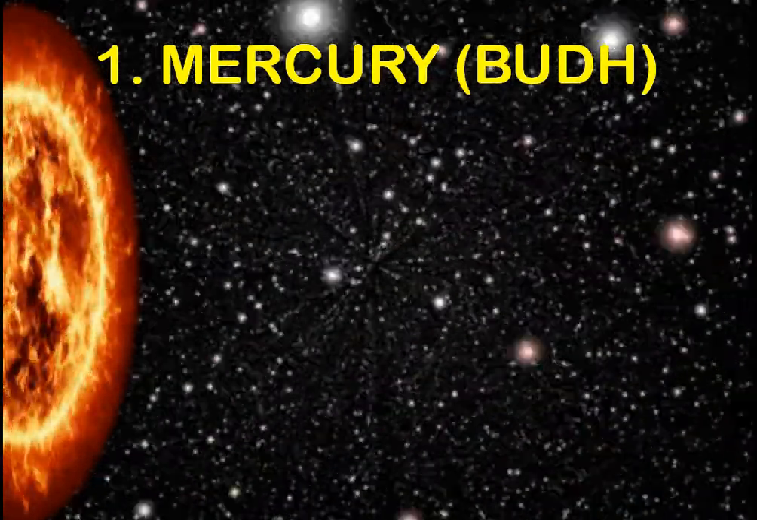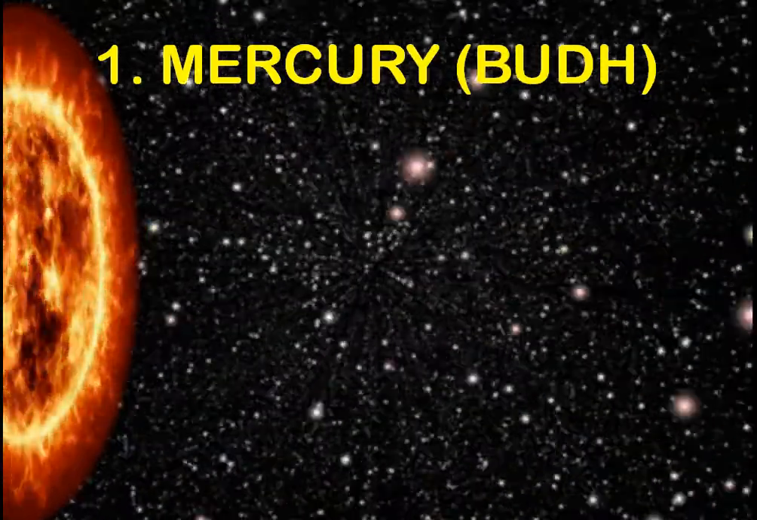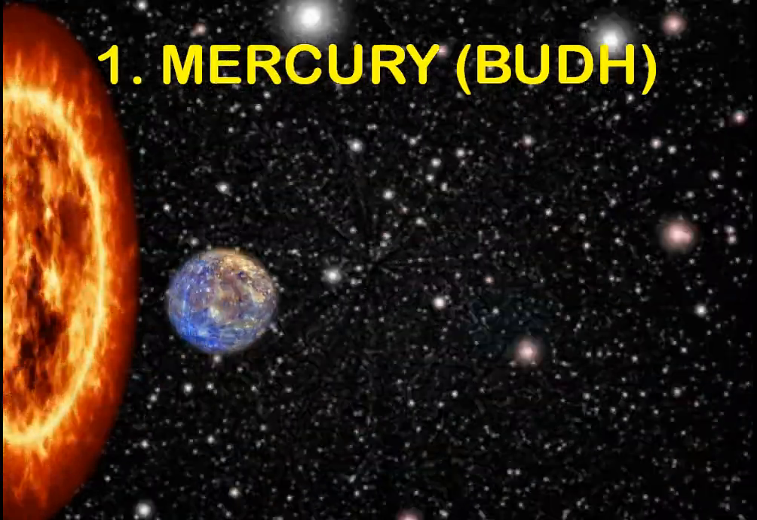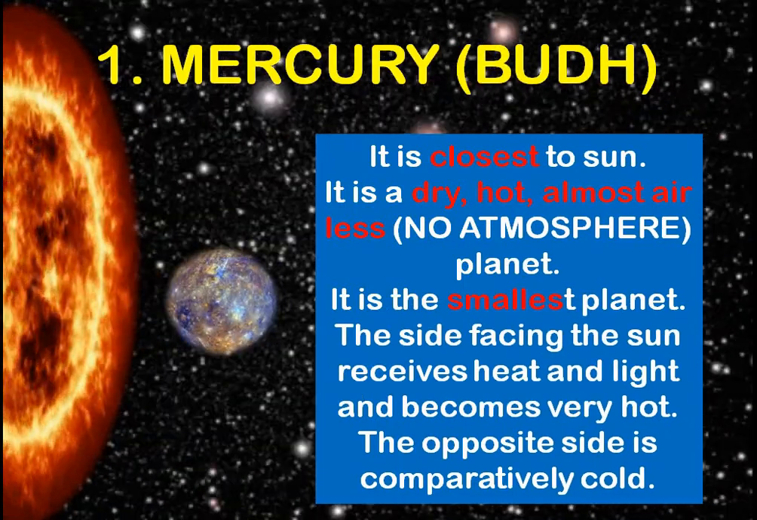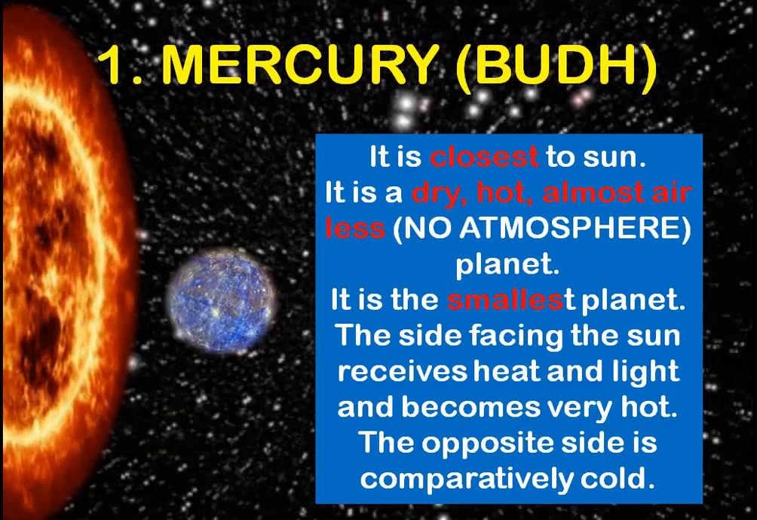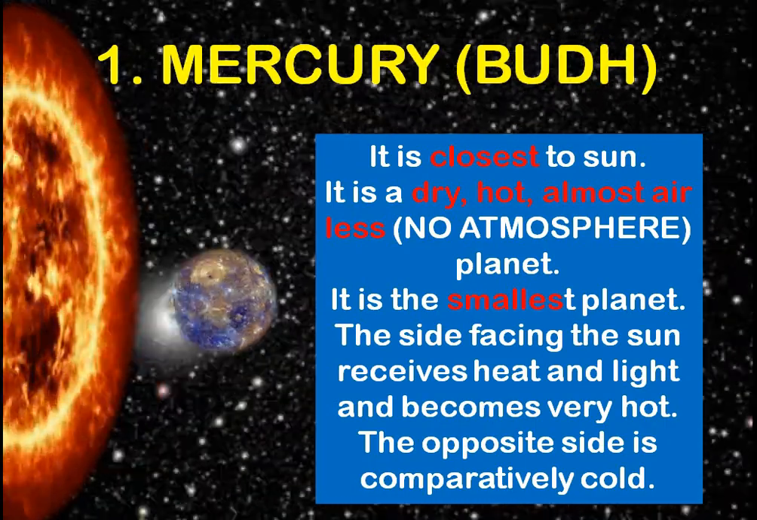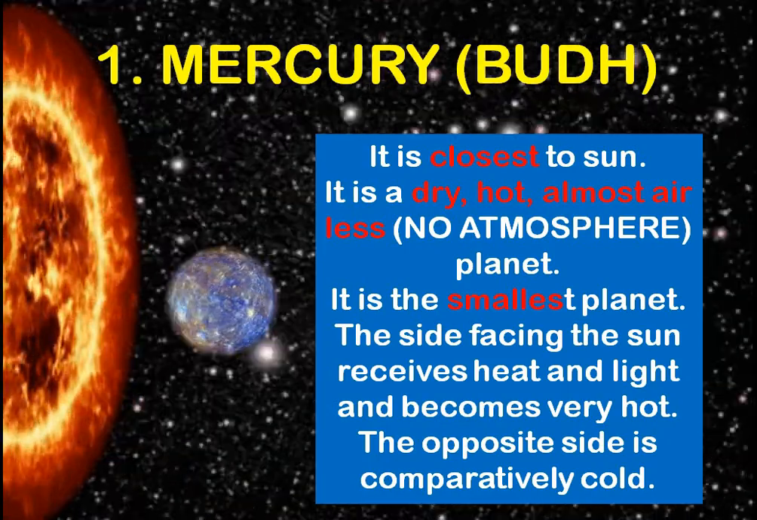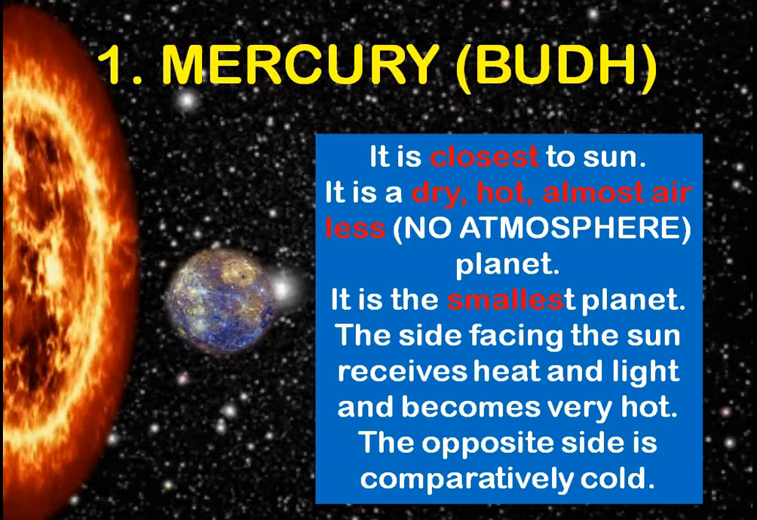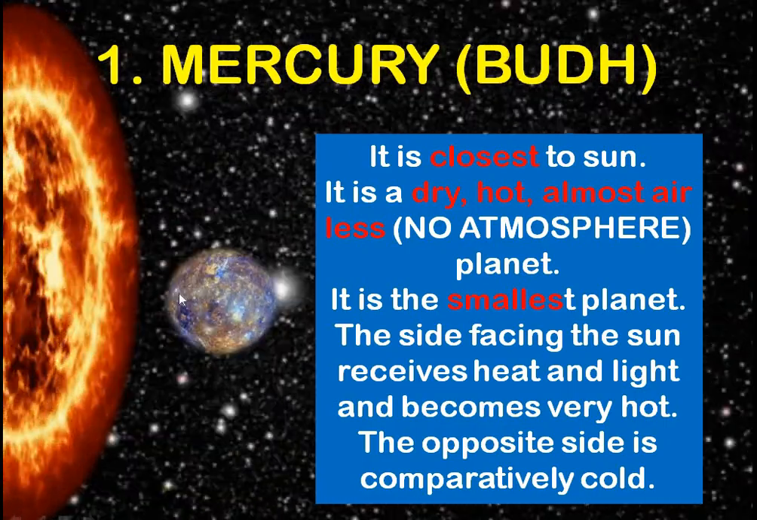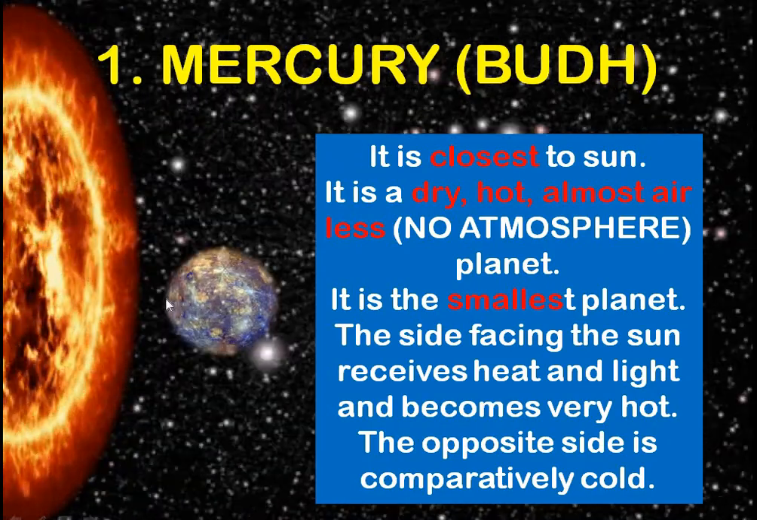Let's go and visit Mercury. Mercury is also called Budh. The main characteristics of Mercury are: number 1, it is closest to the sun. Second, it is a dry, hot, and almost airless planet. Airless means there is no atmosphere like there is on the earth, because it is nearest to the sun, and that is why no type of atmosphere is possible here.